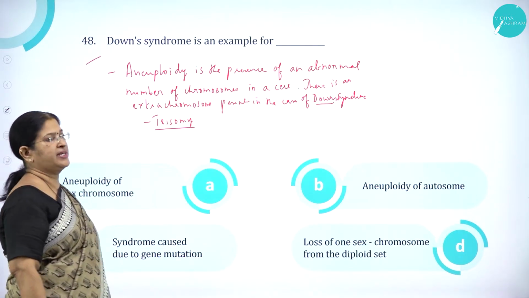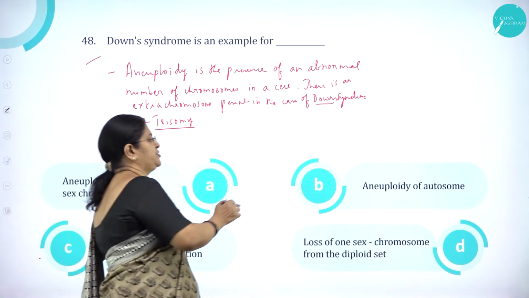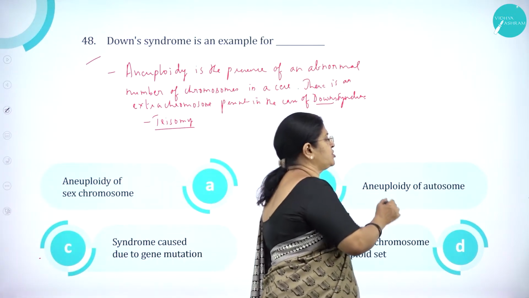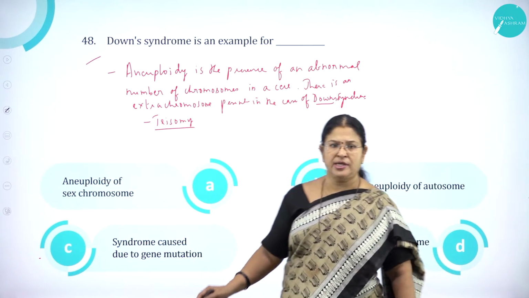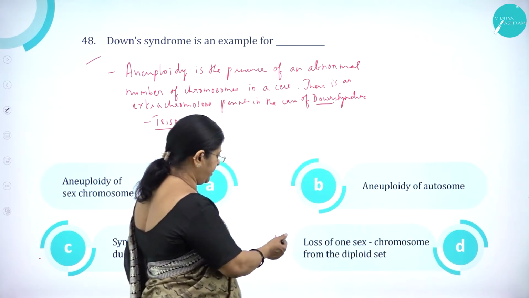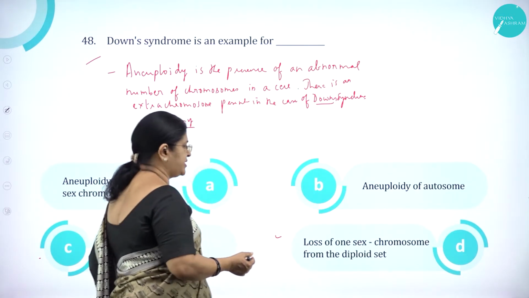Down syndrome is an example for option A, aneuploidy of sex chromosome, option B, aneuploidy of autosome, option C, syndrome caused due to gene mutation, and option D, loss of one sex chromosome from the diploid set.